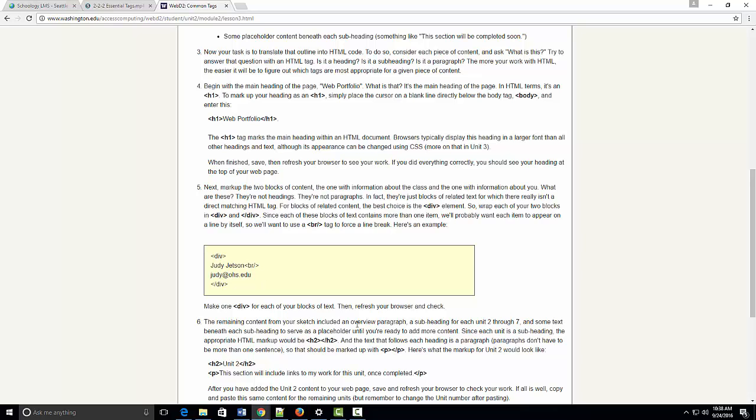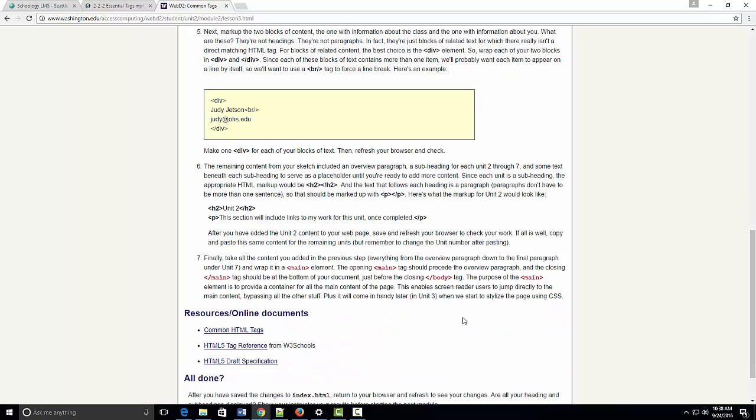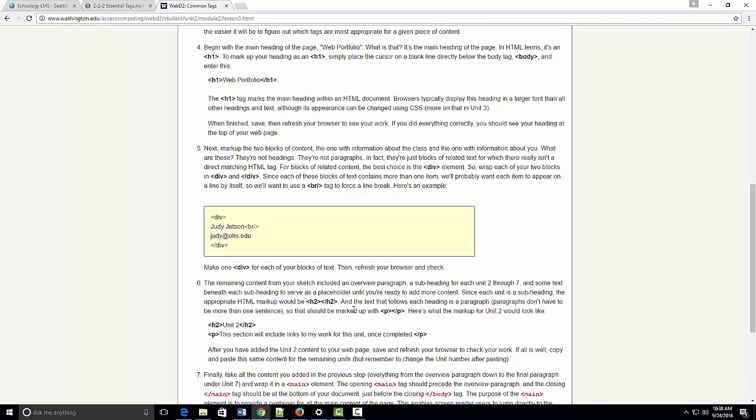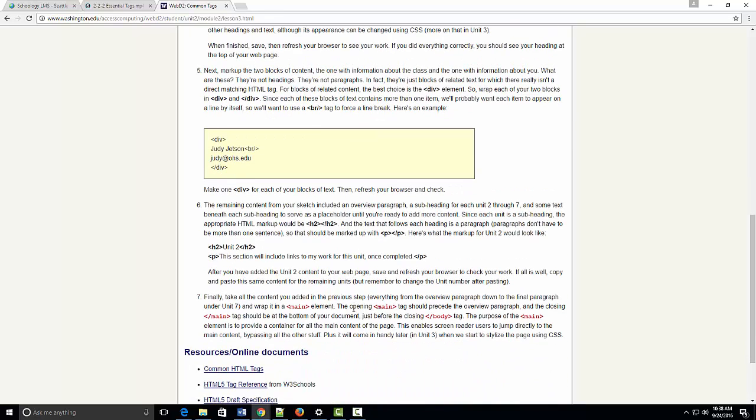Now the next thing we need to do is add some of the subheaders. We've already done the H1, the main header, but now we want H2 for some of our subheaders.